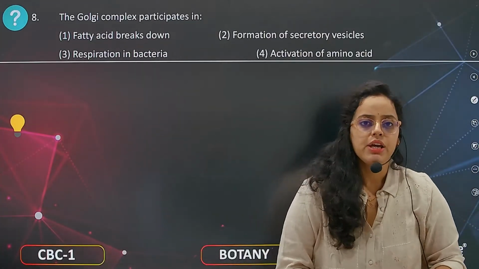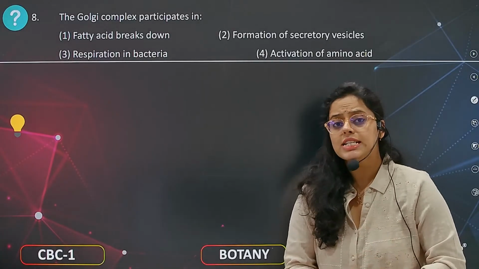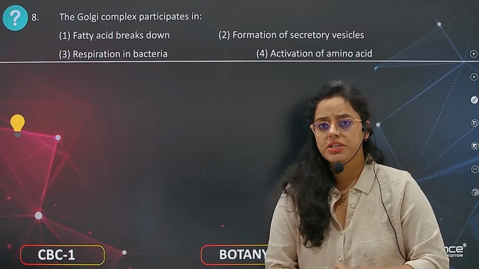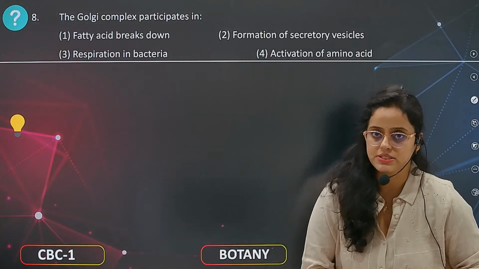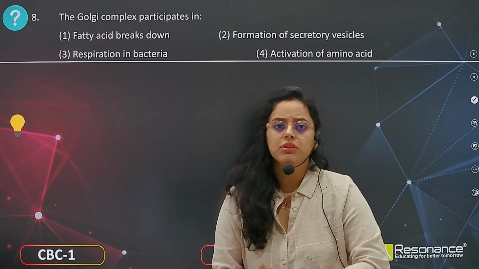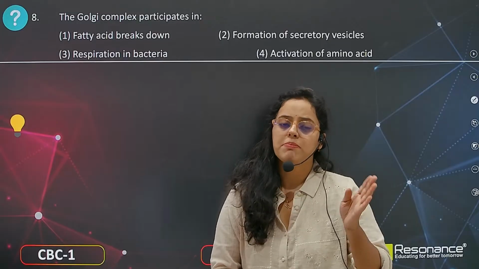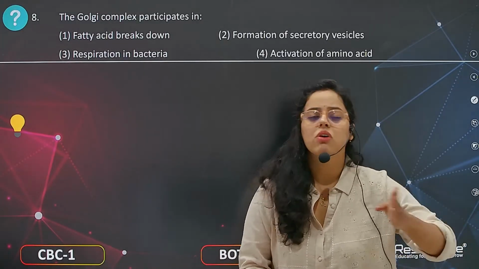Question number 8. The Golgi complex participates in fatty acid breakdown, or formation of secretory vesicles, or respiration in bacteria, or activation of amino acids. Here, it doesn't break down the fatty acids. The lipids are broken down into fatty acids by lysosomes, not by Golgi bodies.